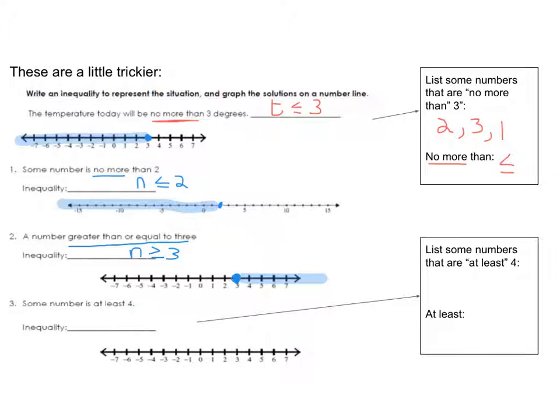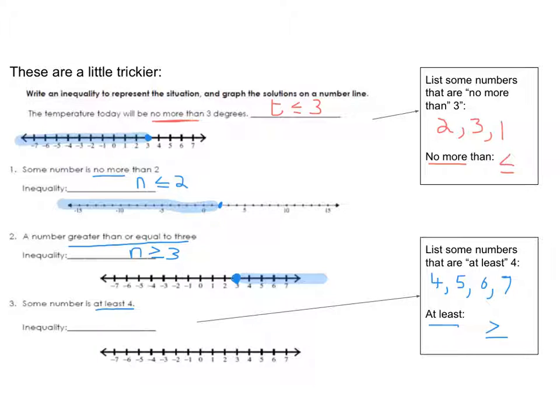And then last we have an "at least," and we talked about this a little bit earlier. At least, so some numbers that are at least 4. Well, 4 is at least 4. 5 is at least 4. 6 is at least 4. 7 is at least 4. So at least means that number or above. So at least means greater than or equal. Again, you have to memorize that. At least means greater than or equal.